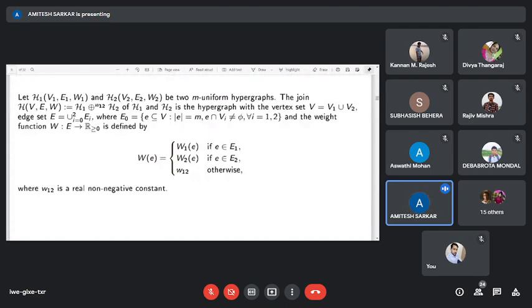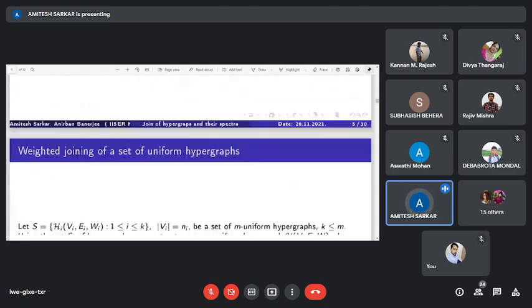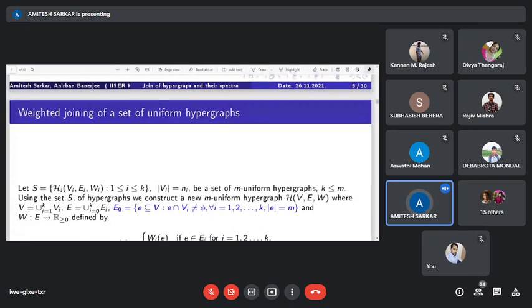And we consider a weight function for the new hypergraph, W from E to the non-negative reals, defined by W(e) equals W1(e), that is, the edge weight of each edge, if e belongs to E1 or E2, and W(e) equals W12, where W12 is a non-negative constant. W12 is the new edge weight, the edge weight of the new edges. Okay. Now using this operation, we consider the joining of a set of uniform hypergraphs.